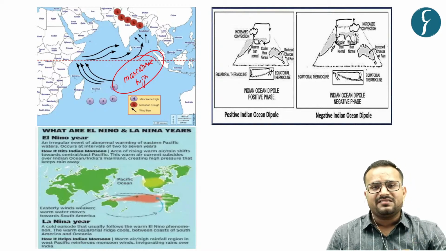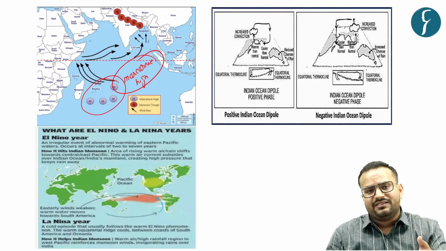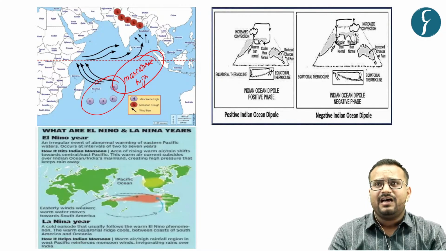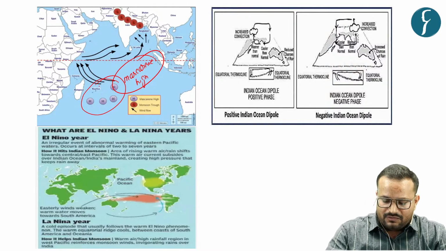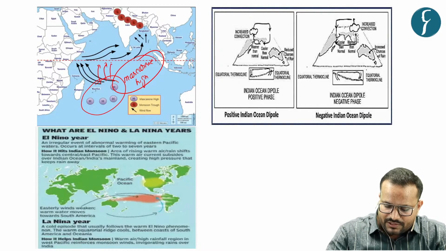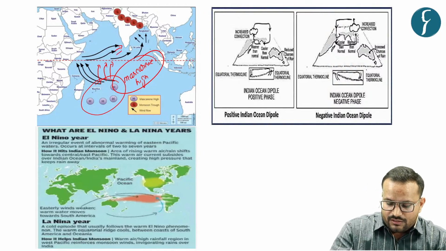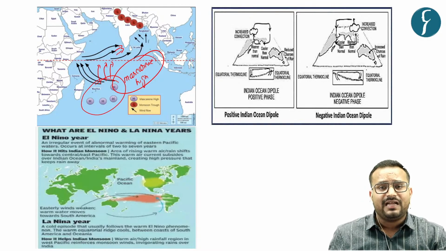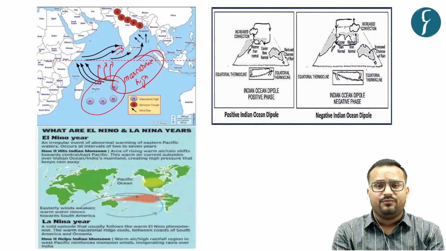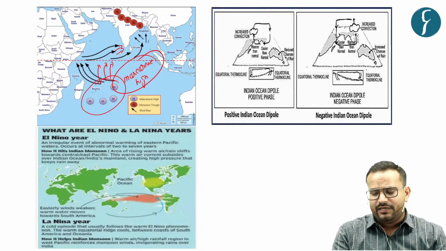Now, the Mascarene High is nothing but a development of a high pressure area around the Mascarene Island, and because of this development of a high pressure area around the Mascarene Island in the southern hemisphere, what will happen is that the monsoon winds will travel at a higher speed. That is, intensification of the monsoon winds will take place towards where? India. So if the Mascarene High is very well developed, India will witness a greater amount of rainfall. So it will have a favorable impact on the monsoon of India, that is the summer monsoon of India.